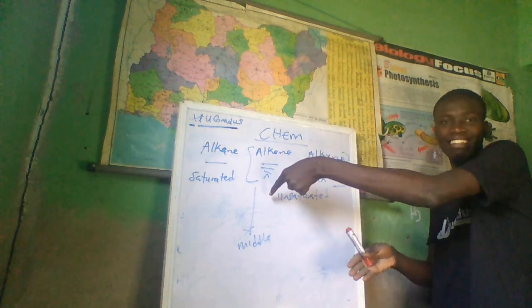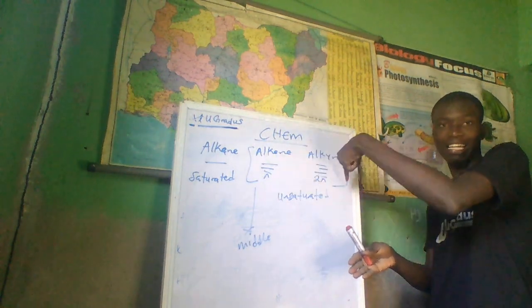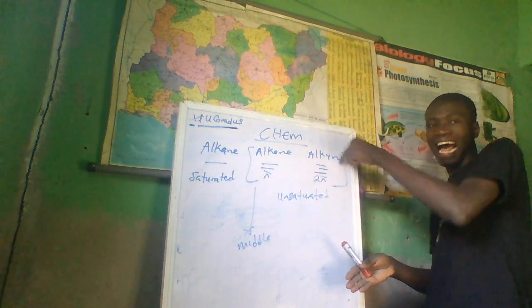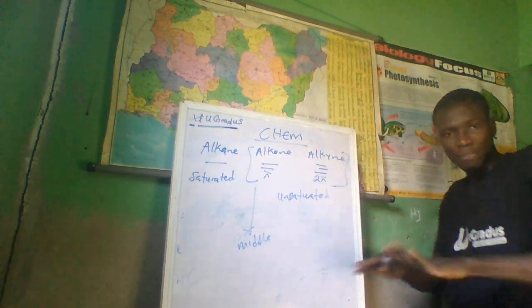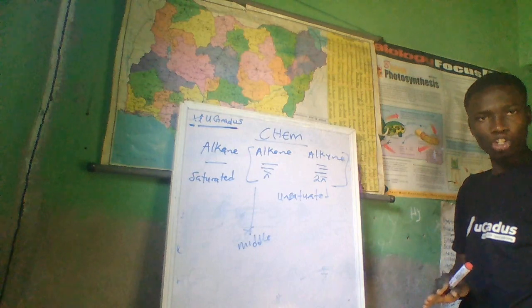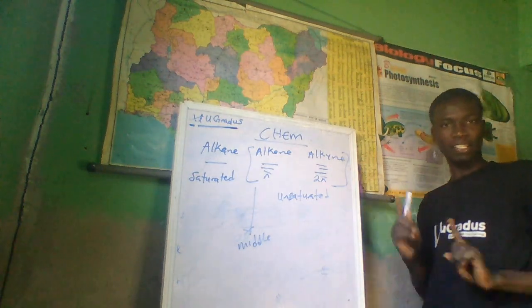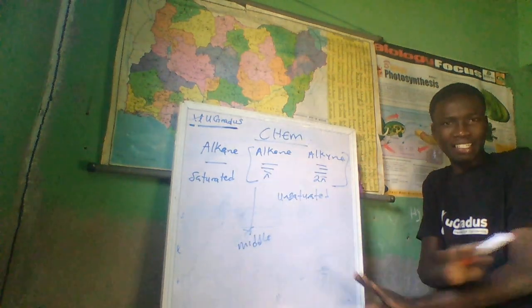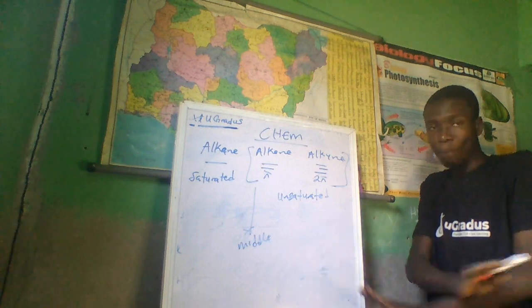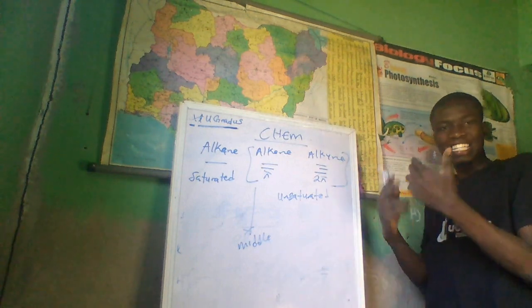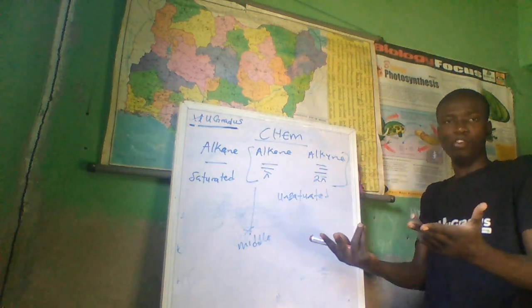So even alkene, which is not more reactive than alkyne, has more reactions than alkyne, because alkene is at the middle point of reference. It's not too much and it's not too low. One pi, one sigma. While alkane does not have any pi bond at all. But alkyne has more than one pi bond, two pi bonds for that matter.